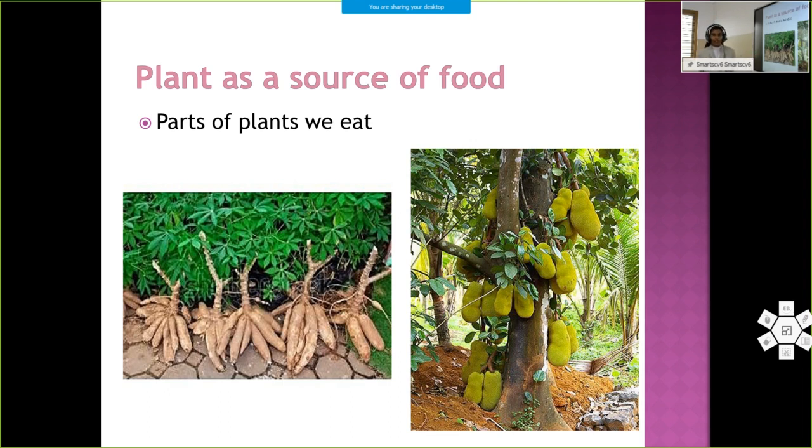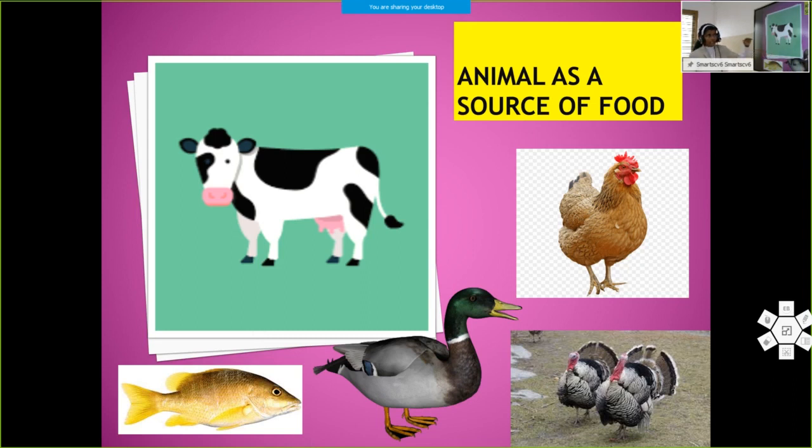we discussed sprouted seeds. I hope you have experienced that activity, sprouted seeds. If not, you can practice today. Okay. Then in that you can see after some days a small plant coming out from the seeds. Okay. Then we discussed animals as a source of food.